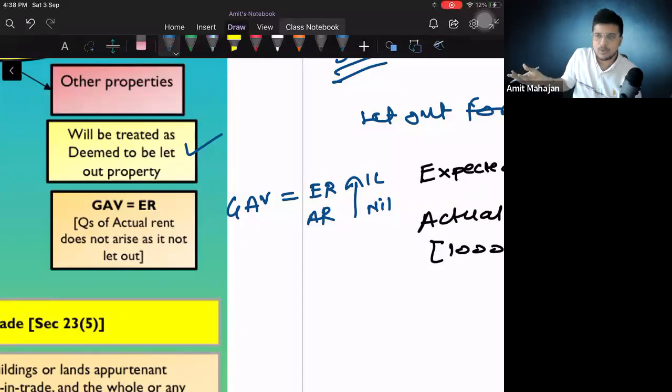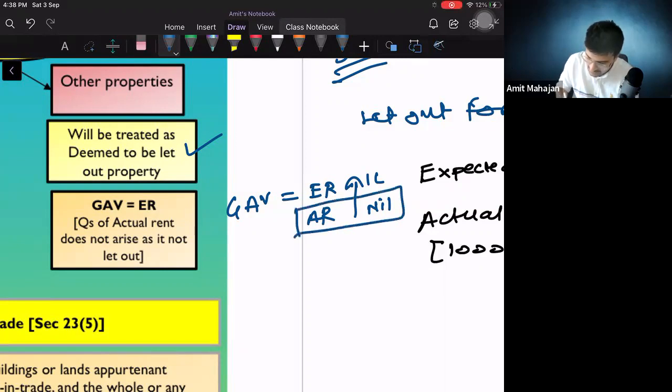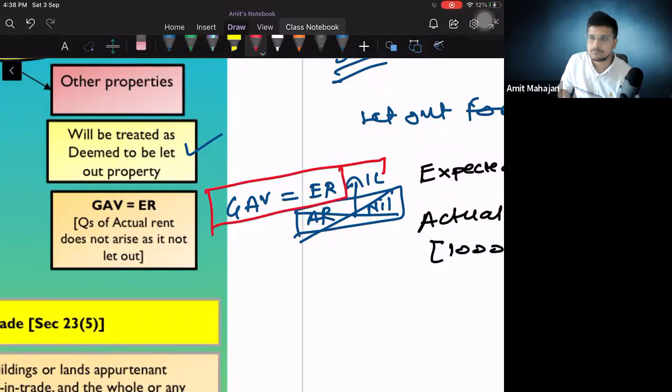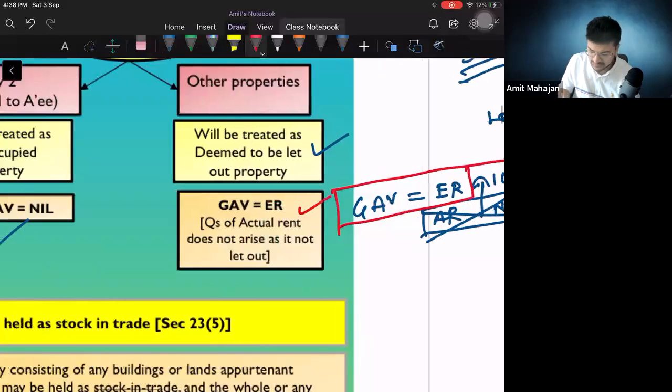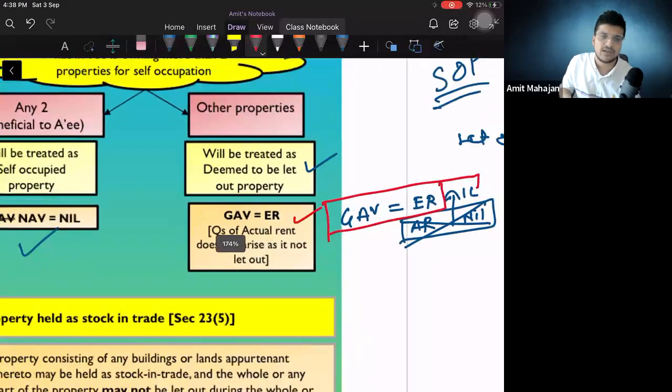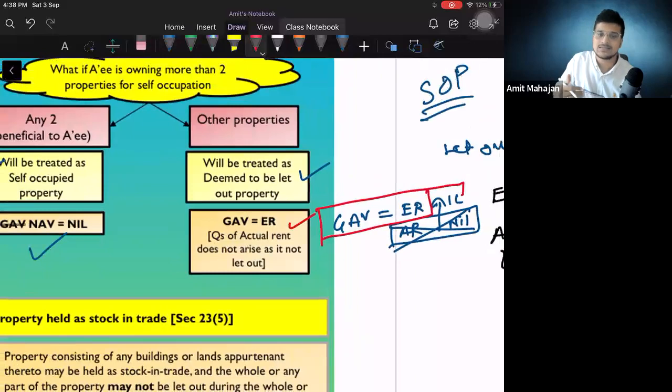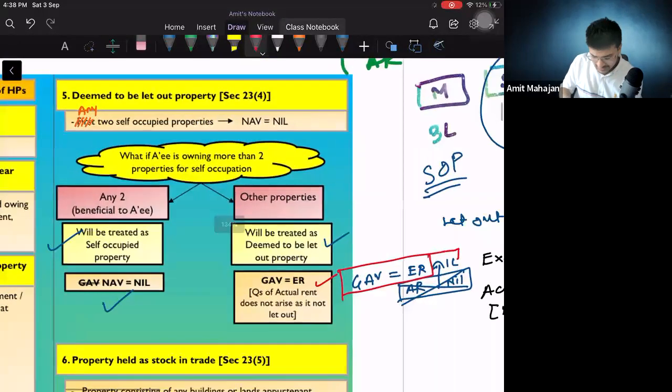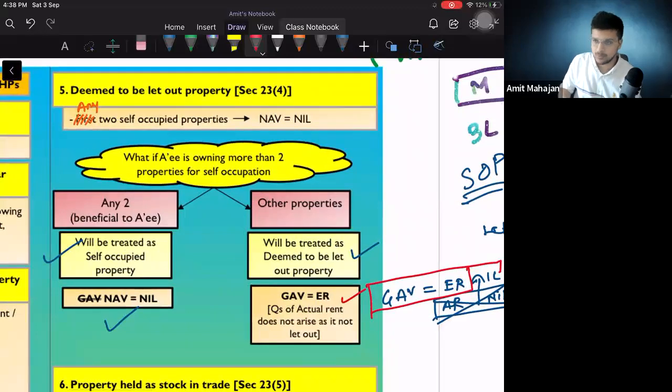Because I'm not giving that property on rent, no, that's why I'm computing this. So my actual rent will always be 0, right? Because it is self-occupied. And that is why, can I make a formula and say that GAV is equal to expected rent? Exactly, they have done the same thing. So jo deemed to be let out property hai, uske liye GAV is equal to expected rent. The question of actual rent does not arise as it is not let out. Dost, ekdam clear hai ye part. Point number 5, deemed to be let out property.